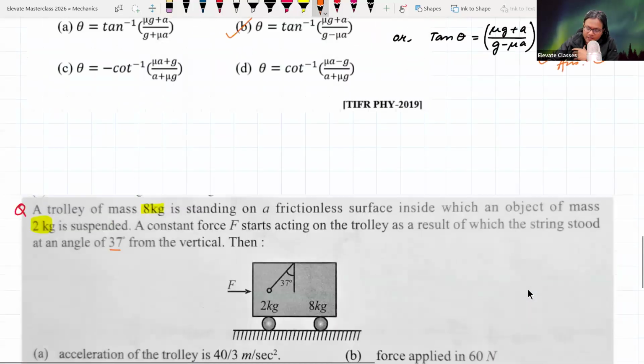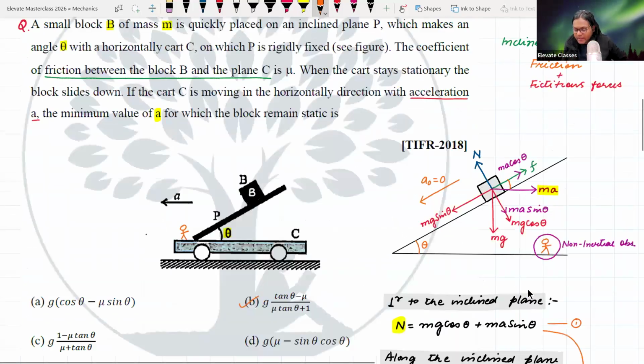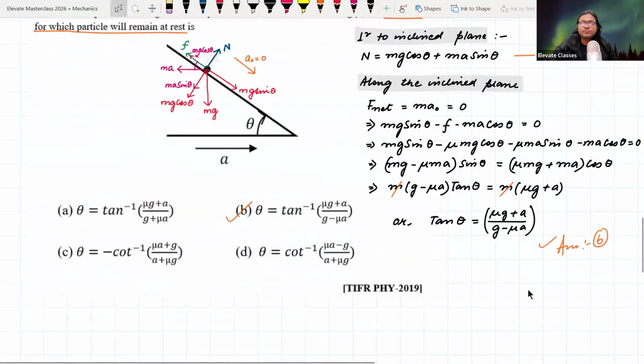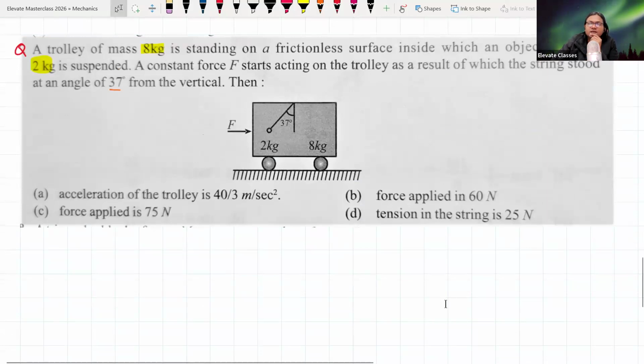See what will happen: if I look at a metro case where the metro is accelerating forward, and instead of a man, the metro ceiling has a pendulum which is originally at rest, the moment the metro starts accelerating forward, the pendulum will shift by a particular angle because of the force involved. That is what is happening here. Exactly the same thing is happening here. So there is a trolley, and inside the trolley there is an object which is suspended. It's not oscillating here. It is in equilibrium. But the moment a force is applied and the trolley starts accelerating, the suspended object starts getting inclined at an angle of 37 degrees.